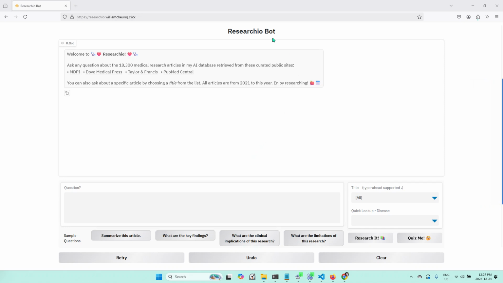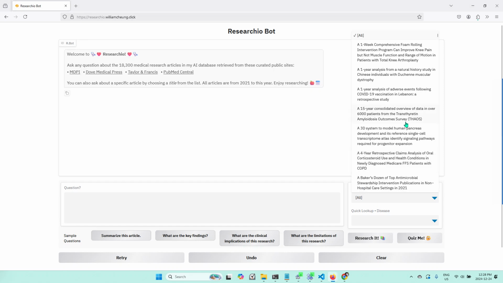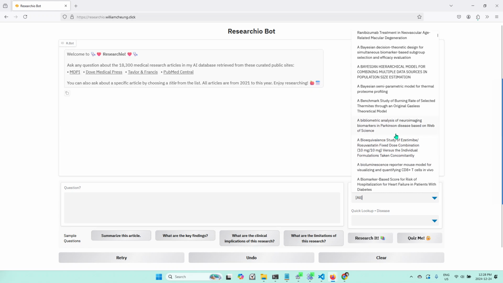Welcome to Researchio Bot. This is a healthcare education app which lets you ask questions about over 18,000 medical research articles curated from these public sites: MDPI, Dove Medical Press, Taylor & Francis, and PubMed Central. All the articles are listed in this title dropdown. So you can scroll through this list and select the article you want to ask about, or you can type in keywords in this input box here.